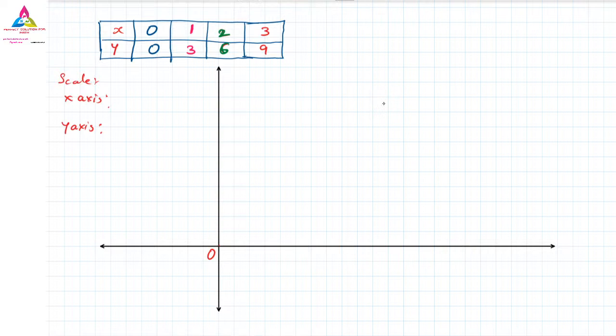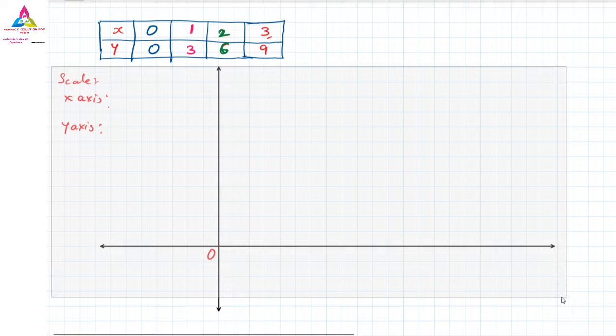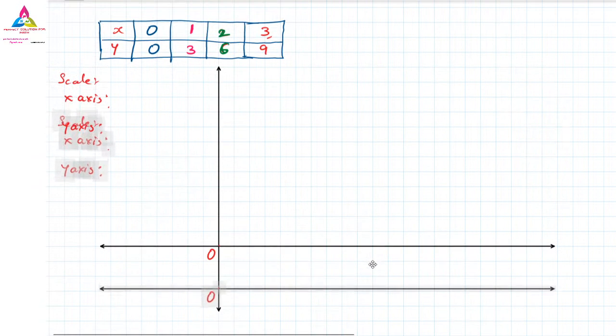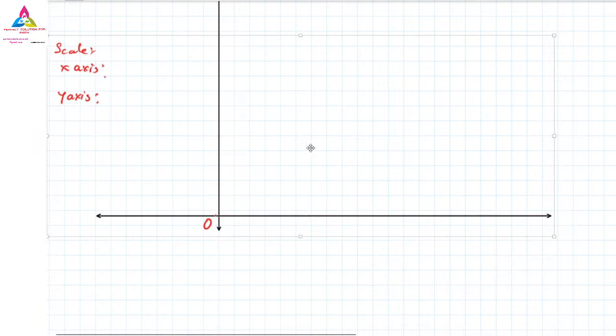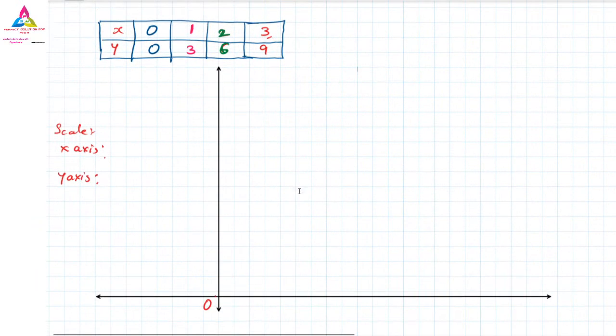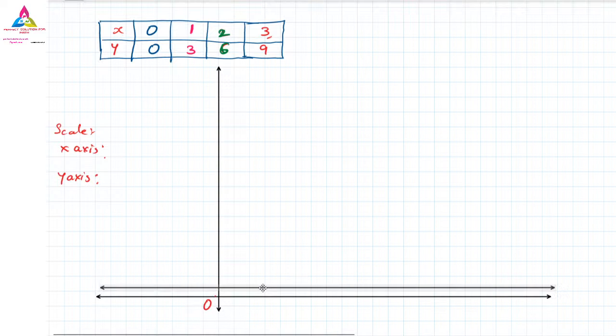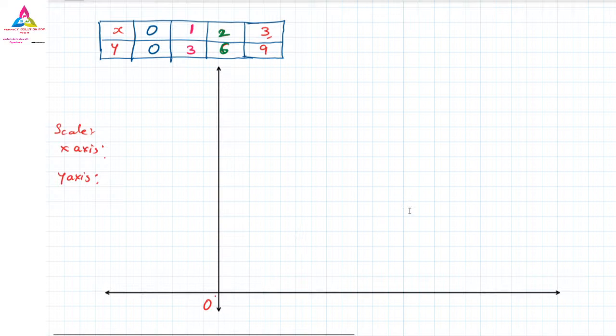So in the x-axis the maximum value is 3. Maximum value is 3, so I have lots of space. If you want, you can take it down. A little bit I will take it down, because I'm not getting the space. Okay, now it is okay.